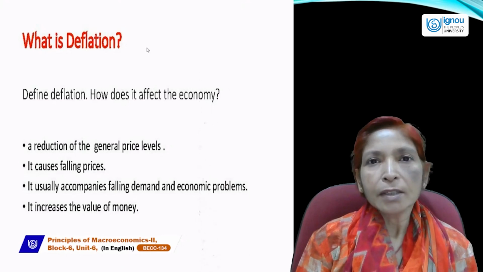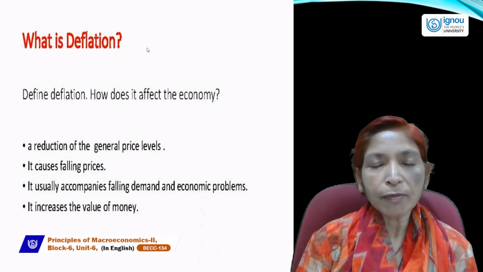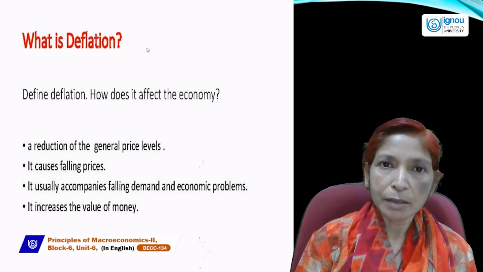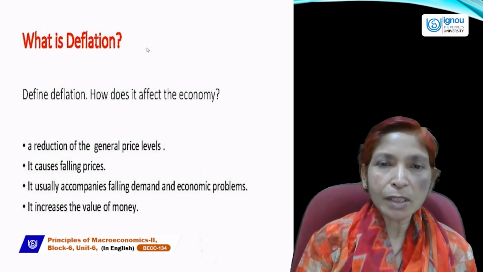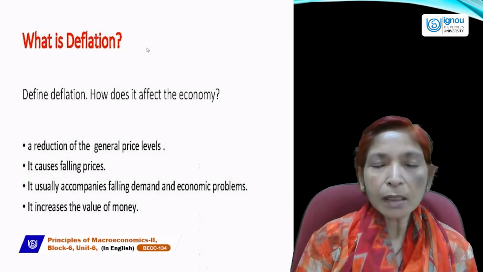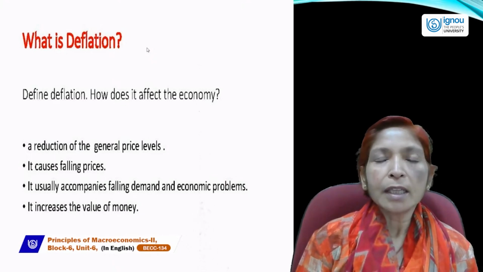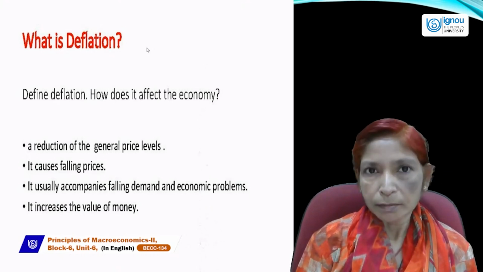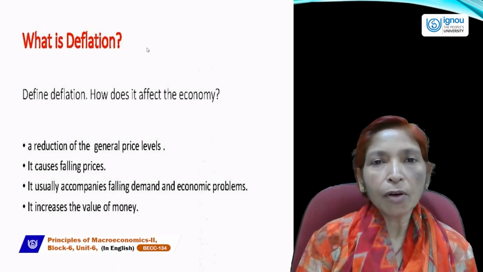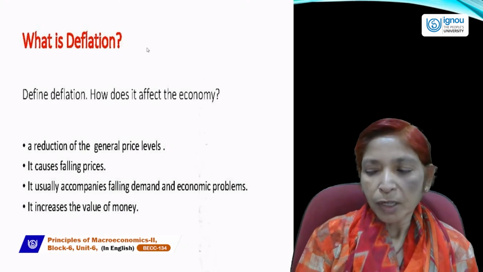People will not get any type of employment opportunities at the time of deflation. So in a deflation situation, production falls, employment falls, income falls, and the economy will reach a situation of depression. So deflation is a very bad situation for all the countries.